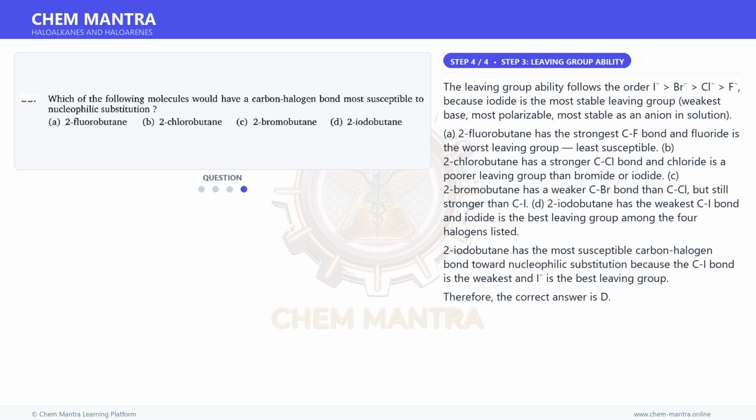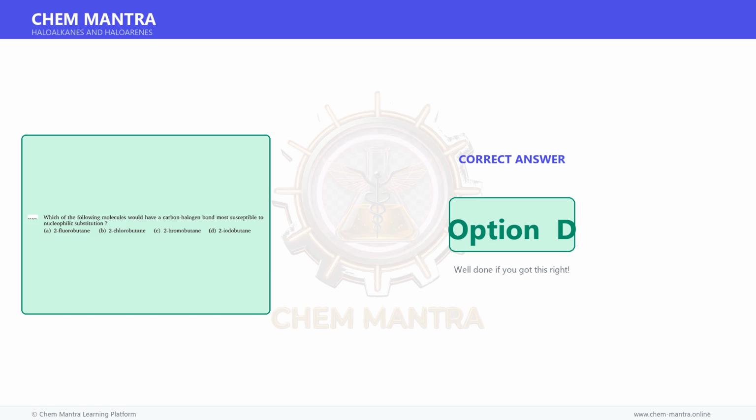2-iodobutane has the most susceptible carbon-halogen bond toward nucleophilic substitution because the C-I bond is the weakest and I is the best leaving group. Therefore, the correct answer is option D.